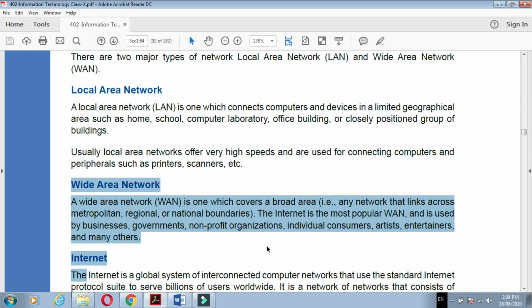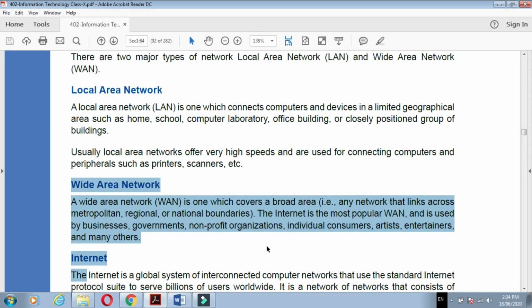Jalgaon is one metropolitan city, Mumbai is one metropolitan city, Pune is one metropolitan city. So the computers present in Pune, Mumbai, and Jalgaon are all interconnected. That network is called a wide area network.